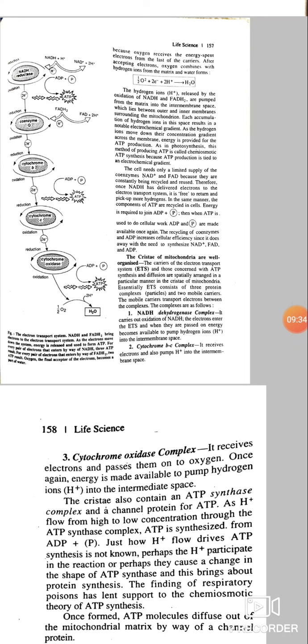The 3 main complexes, which play an important role, are the NADH dehydrogenase complex, cytochrome bc complex and cytochrome oxidase complex, which receive electrons and pass them to oxygen and pump hydrogen ions into the intermembrane spaces.